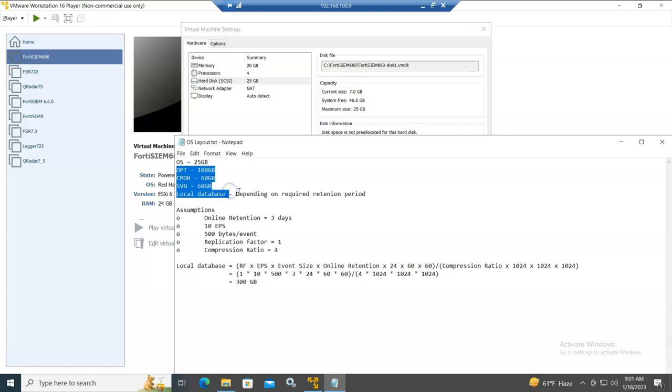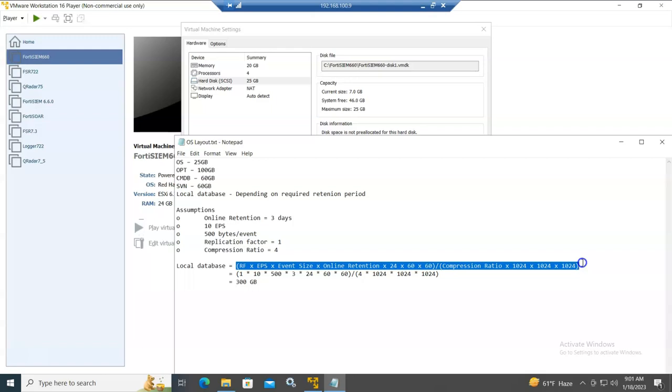database. Depending on the required online retention period that you need to store your events on the appliance, you need to configure the size of this local database. Okay, so I will give you one equation that can help you estimate the local database size. So this is the equation.